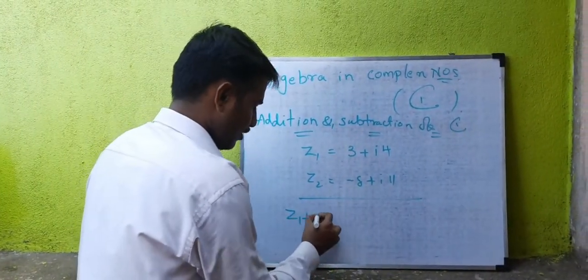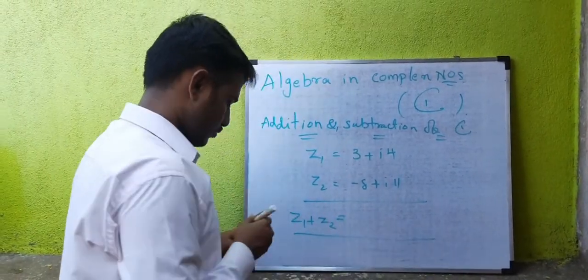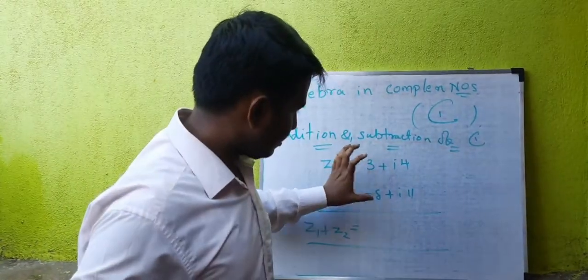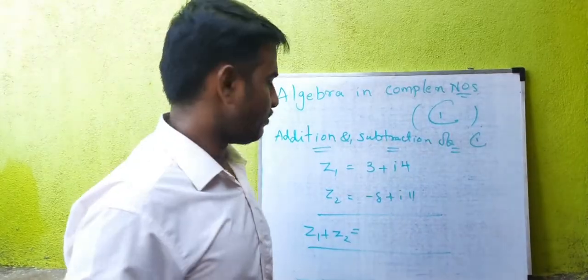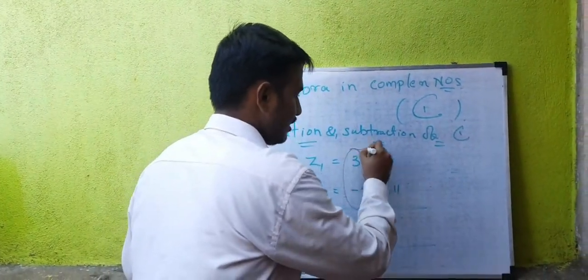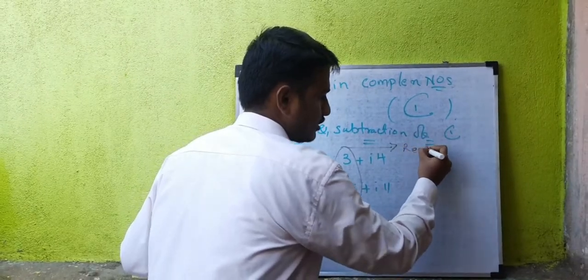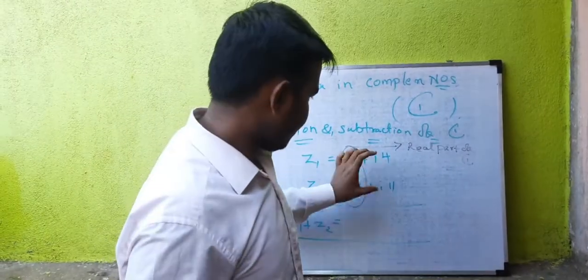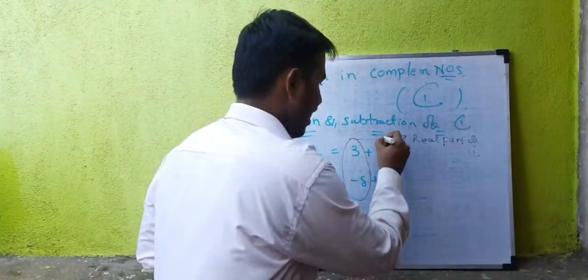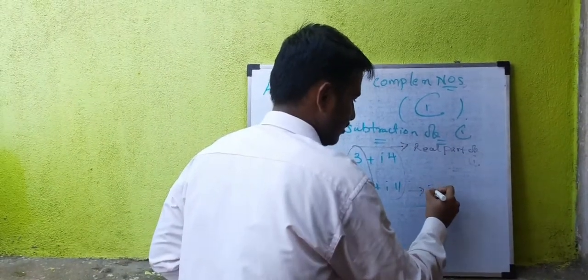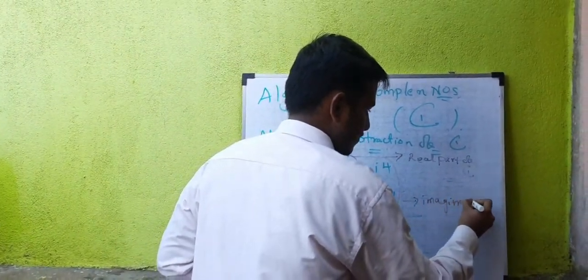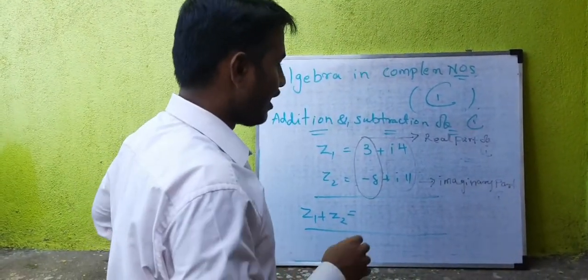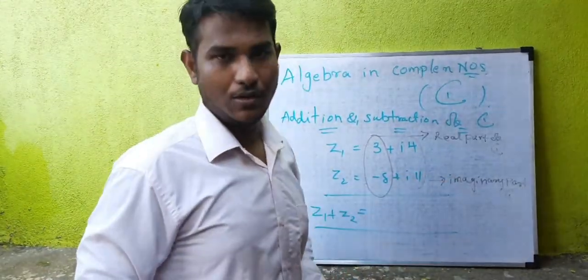Usual addition, z1 plus z2. Now what you have to do is add these two parts separately and these two parts separately. This part is called the real part of the complex number, and this part together with i is called the imaginary part of the complex number. You have to add the two real parts separately and the two imaginary parts separately. Don't mix them.